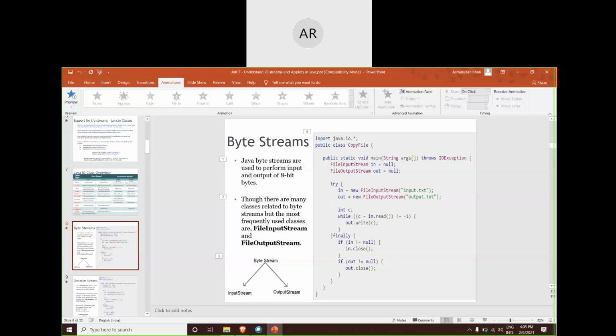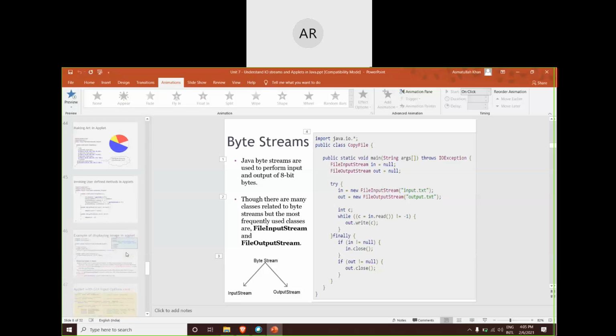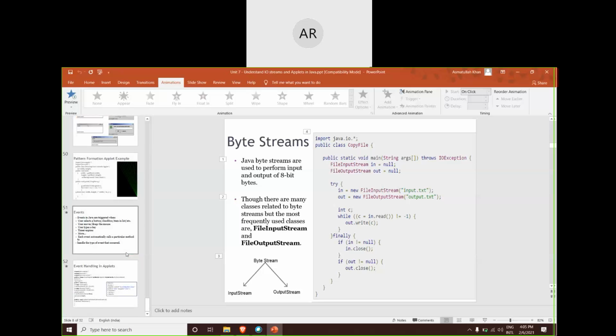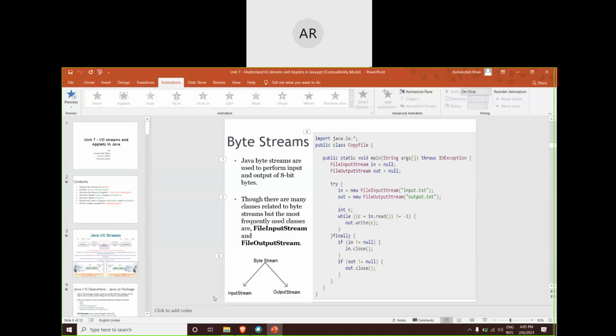Please go through the fourth unit slides which I have already sent to you, and on Monday we'll continue with our slides of the seventh unit, and after the seventh unit we'll jump onto our eighth unit, and then we'll go back to our RDBMS. On Monday most probably we'll finish the seventh unit, and we'll start our ninth unit also.